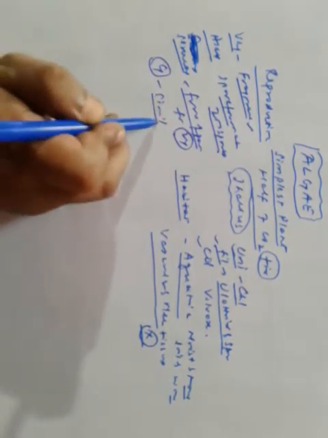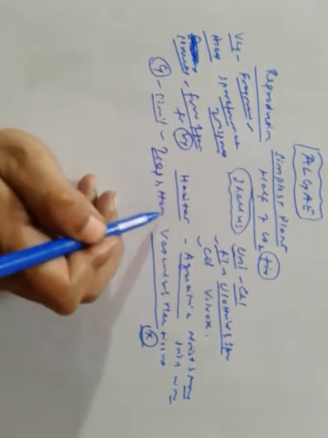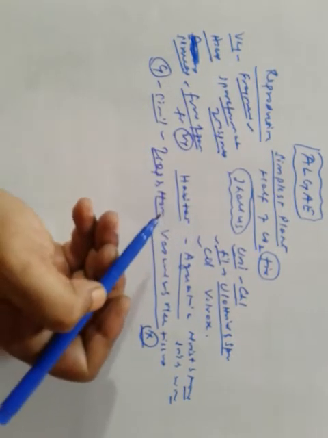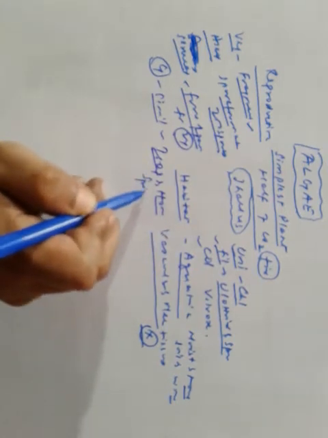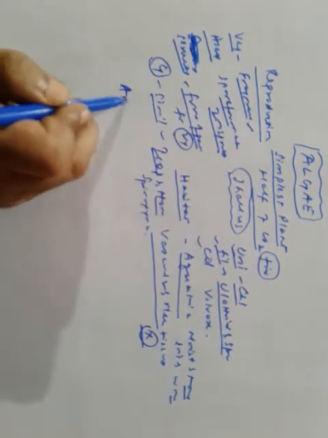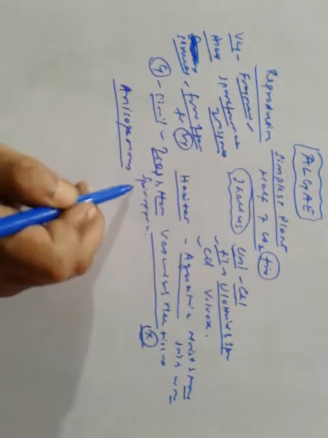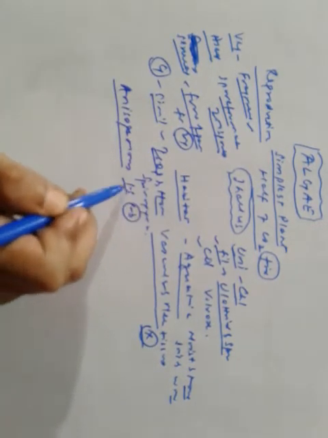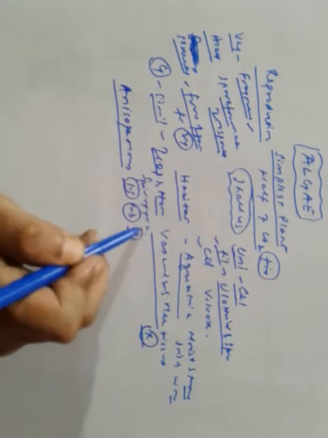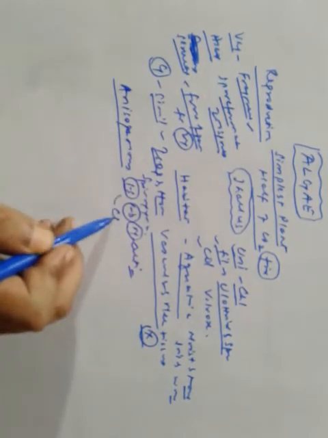The gametes may be similar to each other, which is known as isogamous or homogamous, as in the case of Spirogyra. It may be anisogamous, that means the two gametes are dissimilar, one small, one bigger, and the male gamete is more active than the female gamete. Here the example is Chlamydomonas.